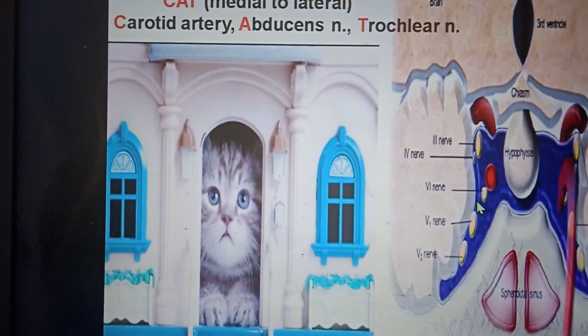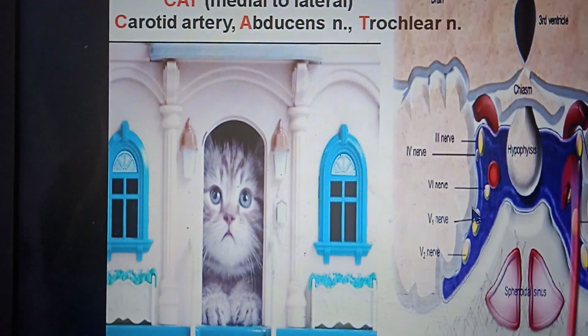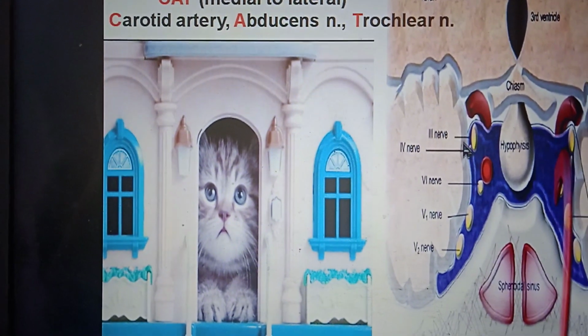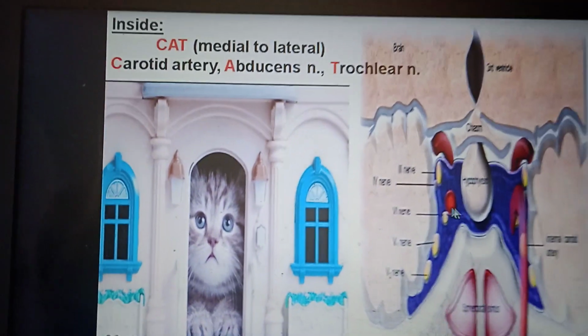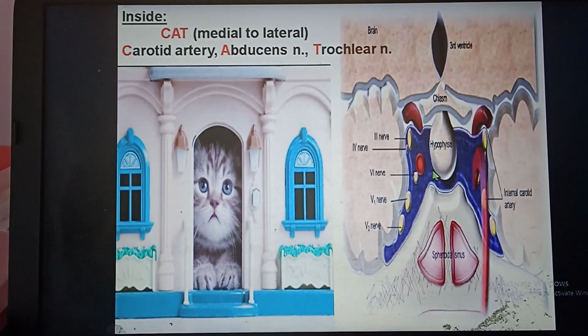This is 6th, and here lies the trochlear nerve, this one. So from medial to lateral, what are the relations? This is the cat.